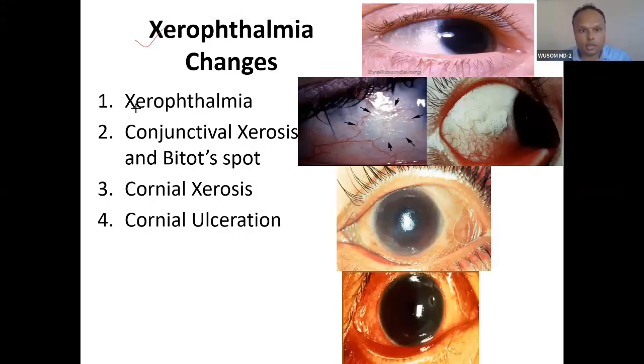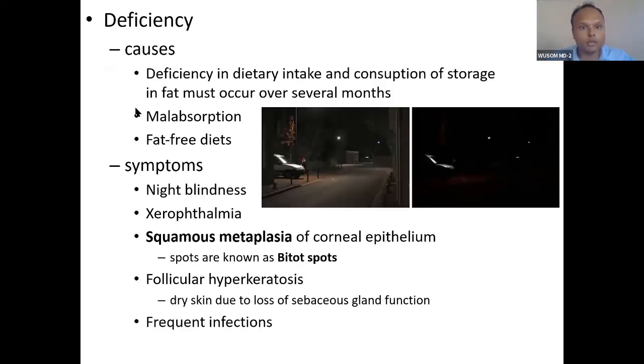Xerophthalmia changes. These are first dryness. This is because of vitamin A deficiency, and which function deficiency? Retinoic acid functional deficiency, hormonal function, differentiation function deficiency. And this is because of photoreceptor function deficiency.